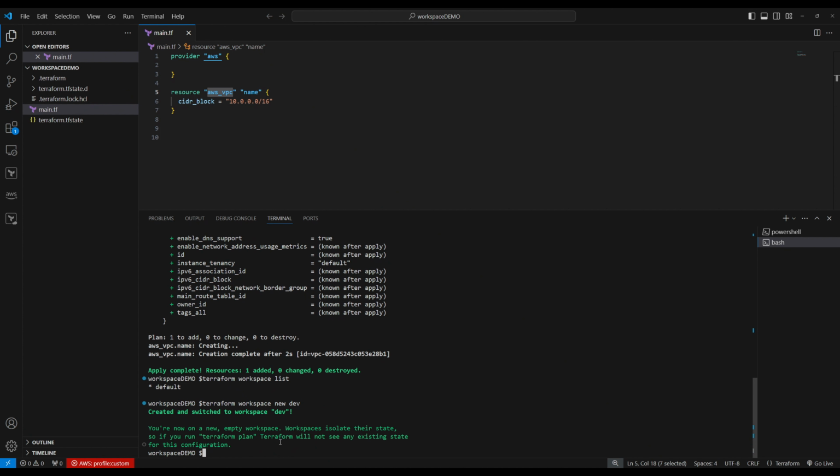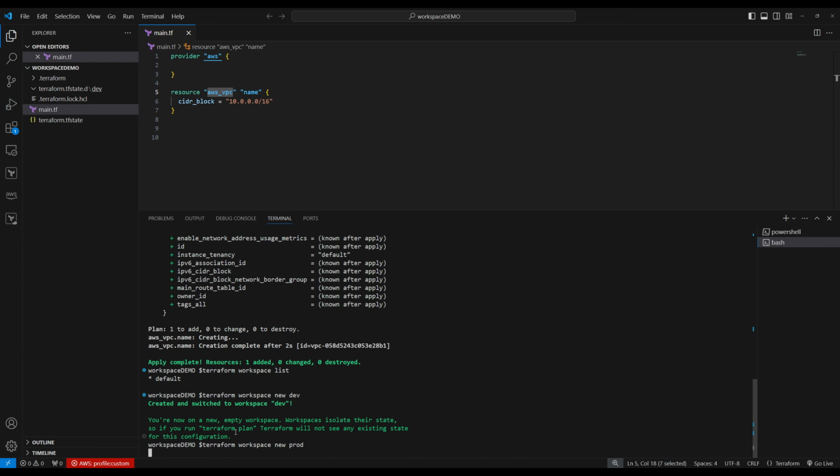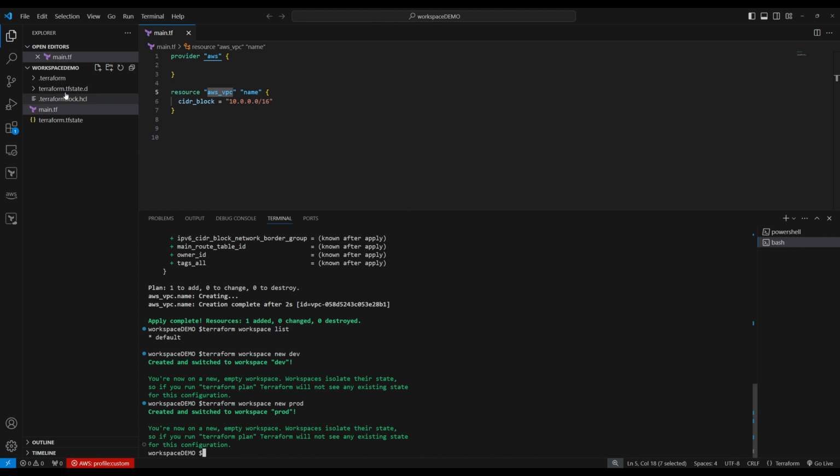You see, once you create a workspace, you're gonna see a new folder right here, terraform.tfstate.d. Inside here, you're gonna see the dev folder. That's for the dev workspace. Let's create one more workspace, terraform workspace new prod. So it creates another workspace for prod. See, this is a dev workspace. This is a prod workspace. We have created them. There is nothing right now. It's empty, right? This is our state file for the default workspace.